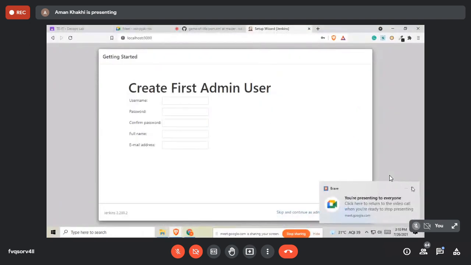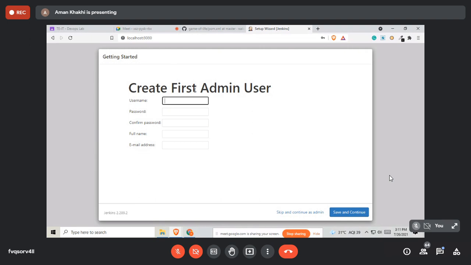See, after clicking on continue, create the first admin user. Now create your username, then your password, your full name, and your email address. Here, keep your Gmail address. Don't keep your official Xavier address, because after college your official email address will expire and you can't use it. So for Jenkins, your personal email address will be used.